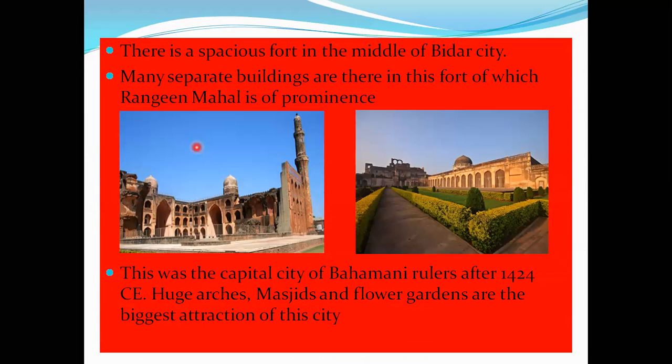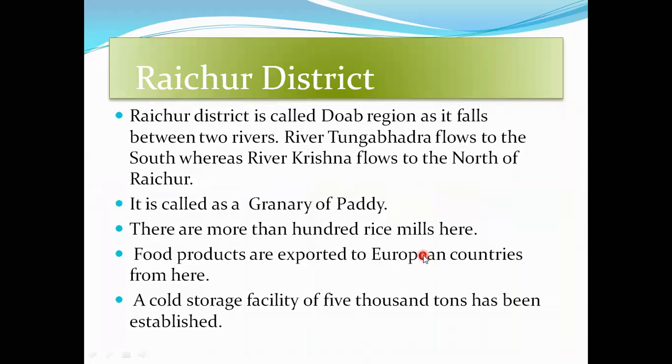Many separate buildings are there in this fort. Which are those? Rangin Mahal is prominent. It was the capital city of the Bahmani rulers. Bidar became the capital city of the Bahmani rulers after 1424 CE. Huge arches, masjids and flower gardens are the big attraction in this district. Which district? Bidar. Next we have to move on to Raichur.